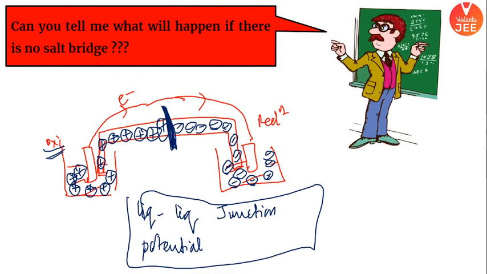So what will happen, बच्चा लोग? And it is always in opposite direction. Let's say it is -1 volt. So total cell potential will decrease. Initially it was giving 5 volts, but there was a liquid junction potential which is in opposite direction to your galvanic cell. Let's say it is -1, so total potential will become 4 volts. I hope the point is clear. So it is very bad. That's why we dissolve the salt in agar paste. I'll talk about it in much more detail. Just give me 1 more minute. So to eliminate liquid junction potential, we use salt bridge, so that there will be no unwanted potential development in the galvanic cell. One third and most important reason.